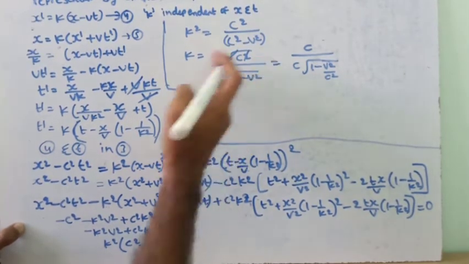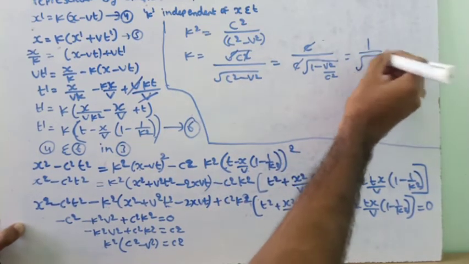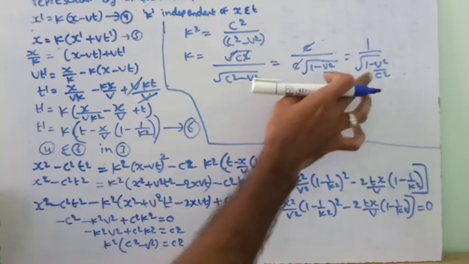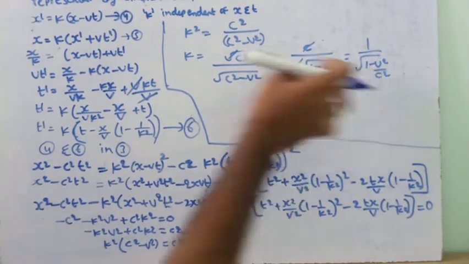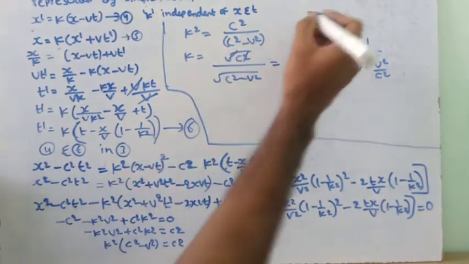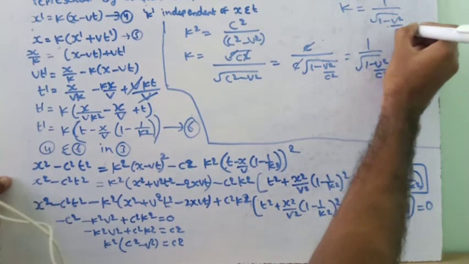We take c square outside from the numerator, the square root gets cancelled with c, we cancel c, and we have 1 by root of 1 minus v square by c square as the k value. We substitute this k value, 1 by root of 1 minus v square by c square, here and here, and we get the Lorentz transformations. So k is equal to 1 by root of 1 minus v square by c square.